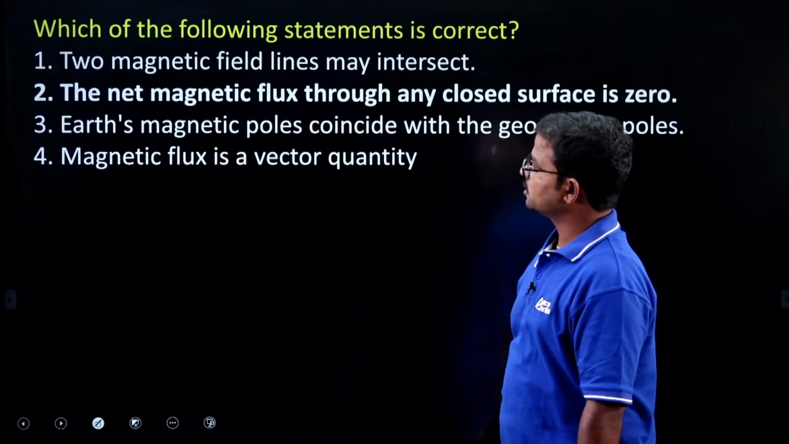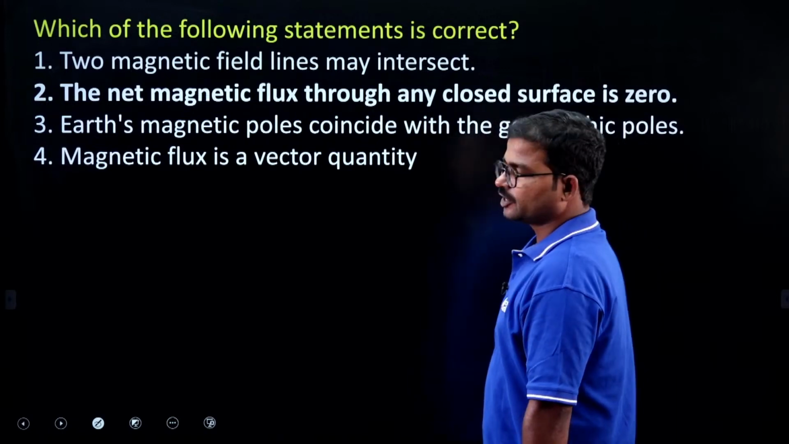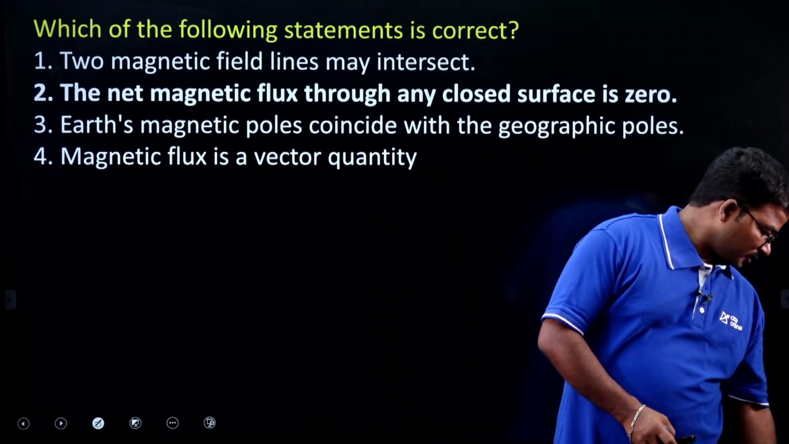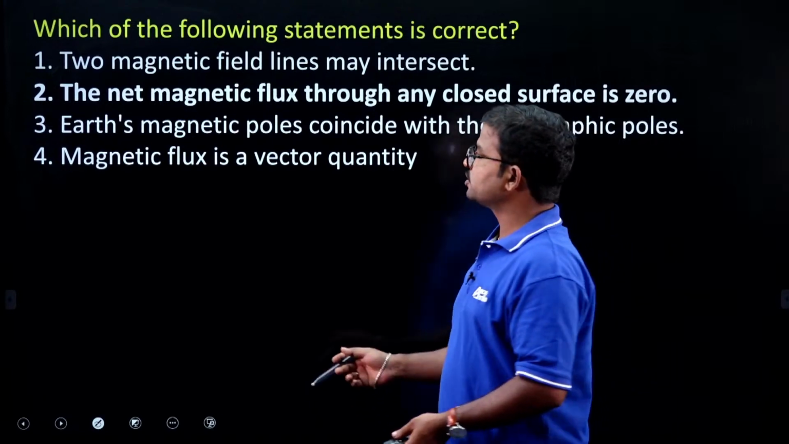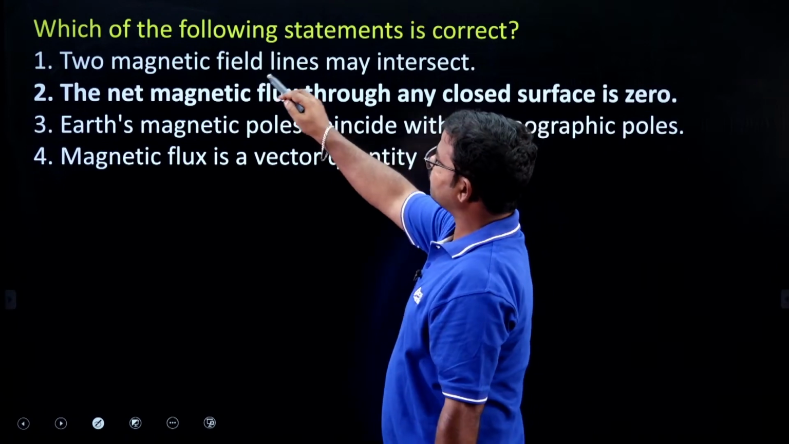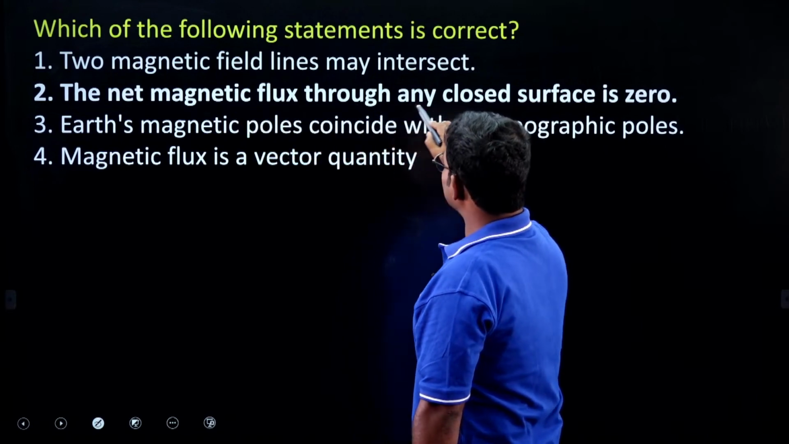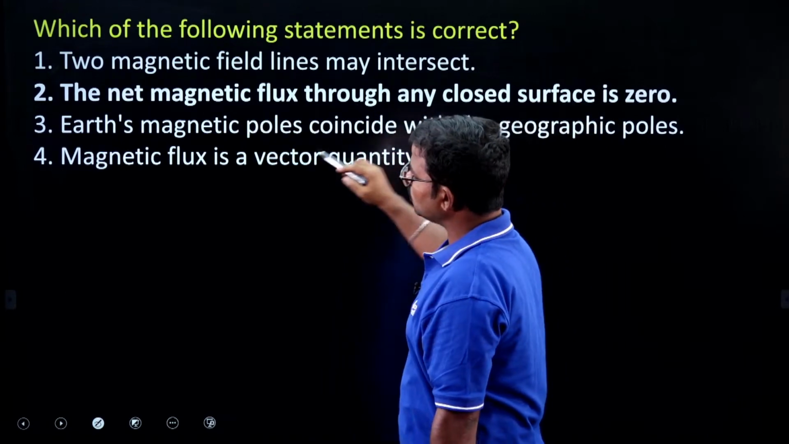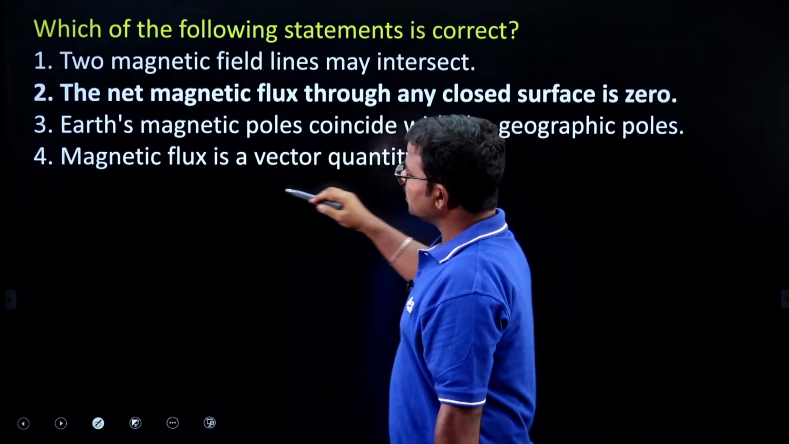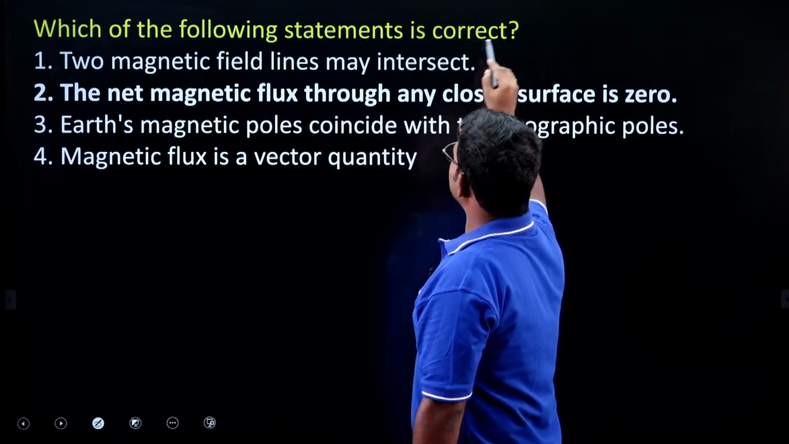Right. Next one. Which of the following statements is correct? Here they mentioned: two magnetic field lines may intersect; the net magnetic flux through any closed surface is 0; earth's magnetic poles coincide with the geographic poles; magnetic flux is a vector quantity. So here they are asking about the correct statement.